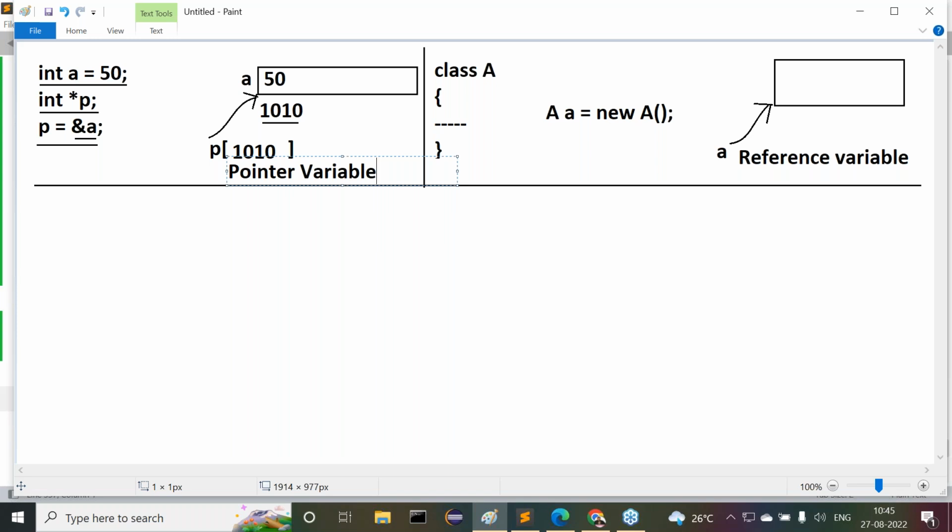If any variable is referring to a block of memory by storing an address location, that variable is a pointer variable. Similarly, what is a reference variable in Java? How are reference variables created in Java? If you know that, then we can easily compare them. There we can conclude that pointer variables are not the same as reference variables. So first we have to know what a reference variable is and how reference variables are created.